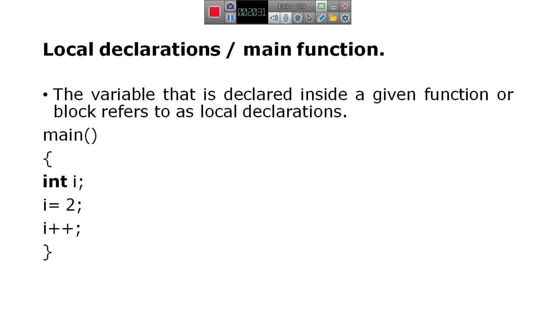This section contains two parts: declaration and execution part. Generally, the execution starts from the main function. All the statements in a C program should be written inside a main function.